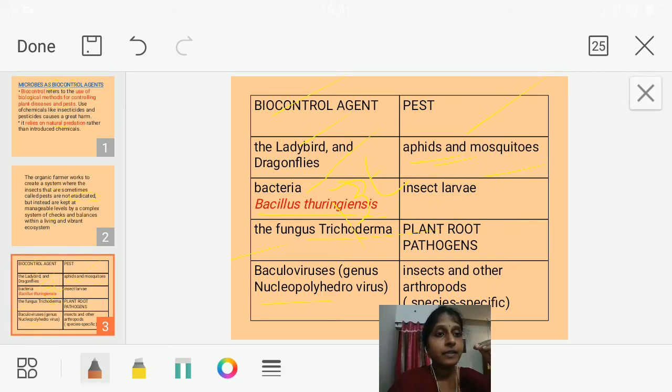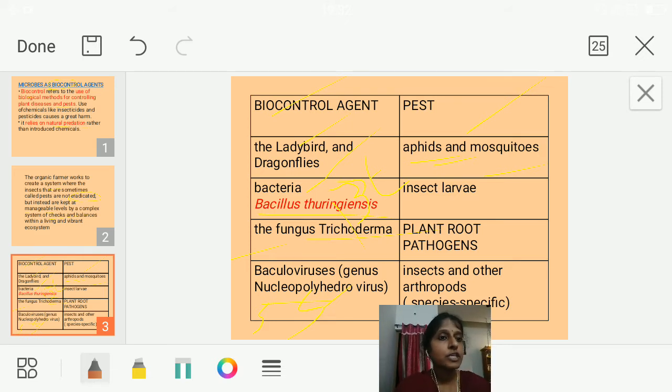So in order to prevent that, these baculoviruses have a specific property. What is that specific property? They are species specific. Species specific means what? If A is the organism which is damaging the crop, then if you are applying this baculovirus, only that species A is killed, other species are not killed. So that is why we use the term species specific. Narrow spectrum is the same, which means that it's not broad spectrum, not all organisms, not all pests are killed. Specifically only that pest is killed.